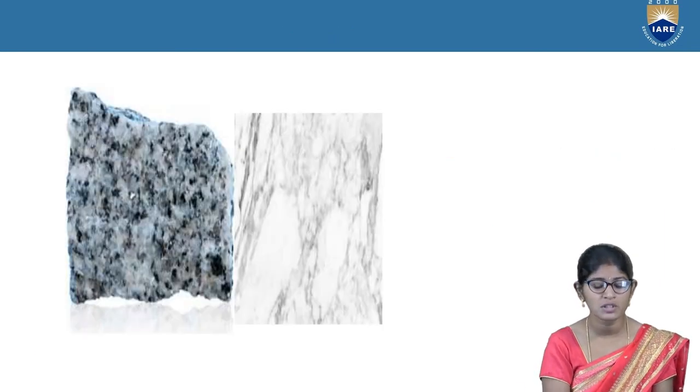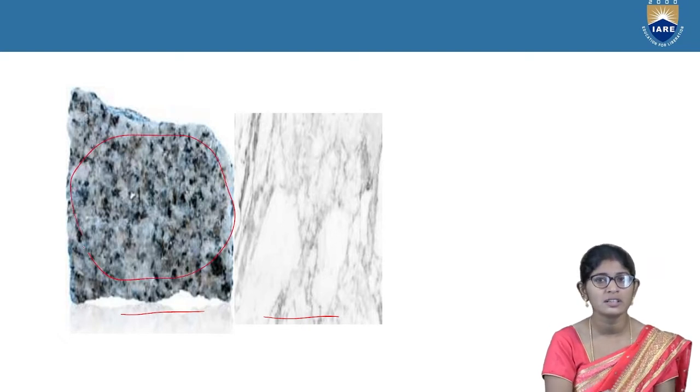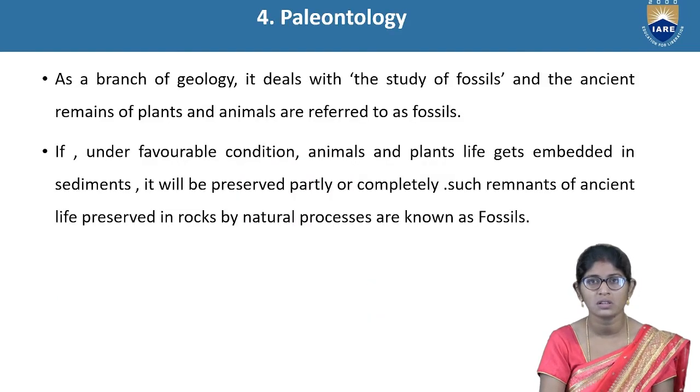These are the examples of mineralogy. These are two layers, two minerals, placed with similar material, similar atomic structure and single chemical composition. That is how we identify which one is quartz and which is granite. These kinds of materials we observe in minerals only. Next one, coming to paleontology.